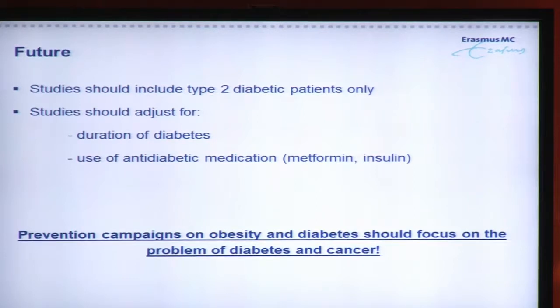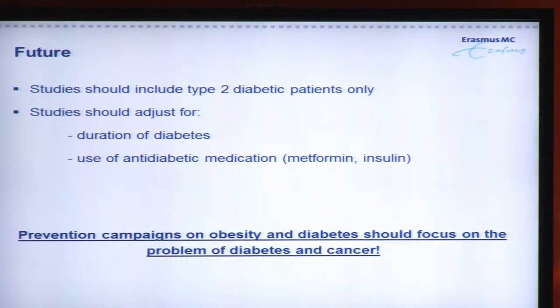For the future, the studies we included in our meta-analysis also contain type 1 diabetic patients. Type 1 diabetic patients are at risk for different types of cancer than type 2 diabetic patients. So future studies should adjust for type of diabetes, or they should include type 2 diabetic patients only.